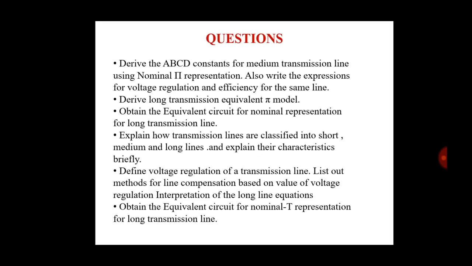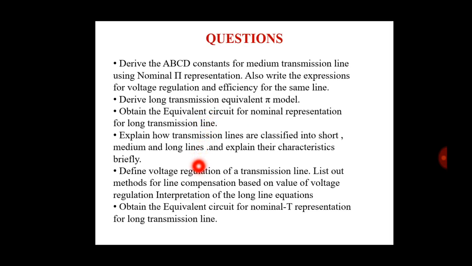The questions covered in this session are: derive the ABCD constants for a medium transmission line using the nominal pi, and also write the expressions for voltage regulation and efficiency for the same line. Derive the long transmission line equivalent pi model. Obtain the equivalent circuit for a nominal representation of a long transmission line.